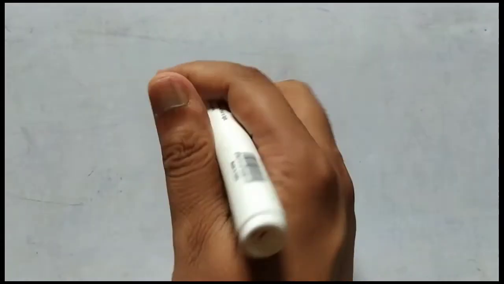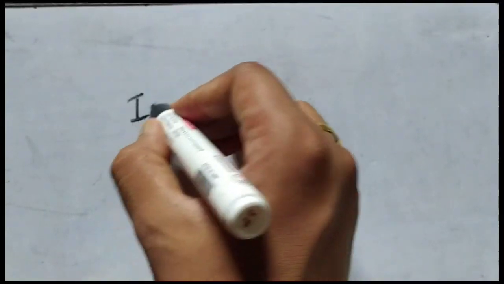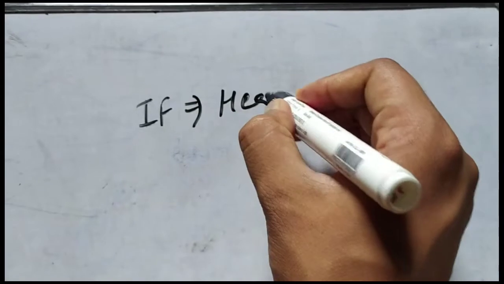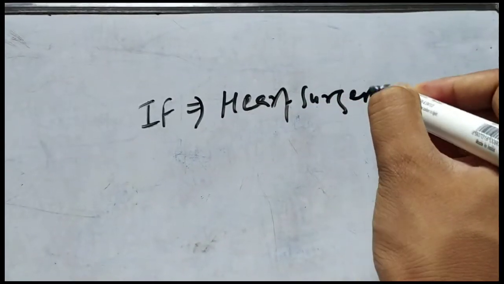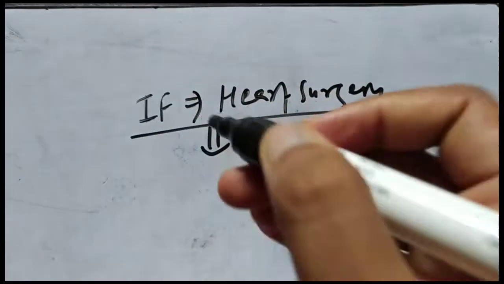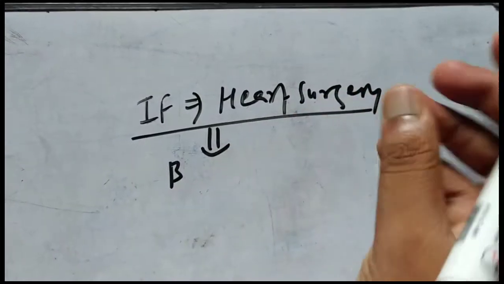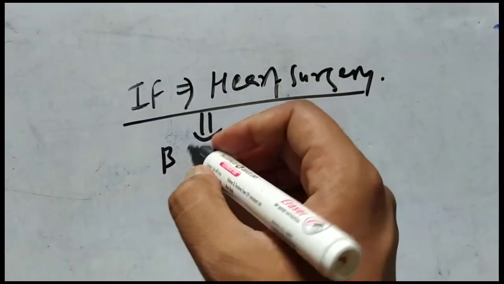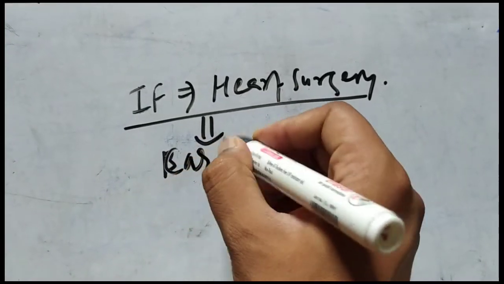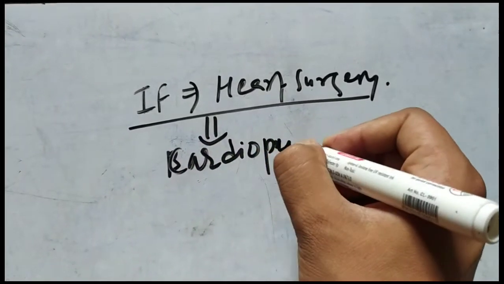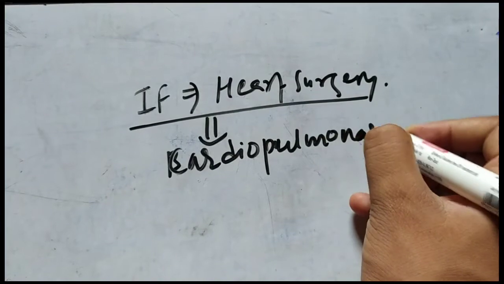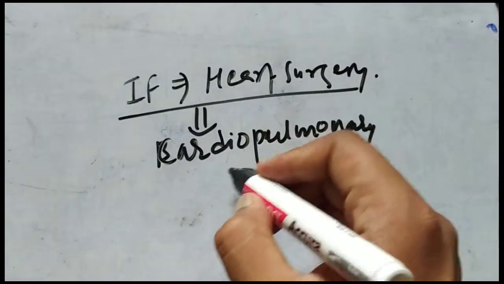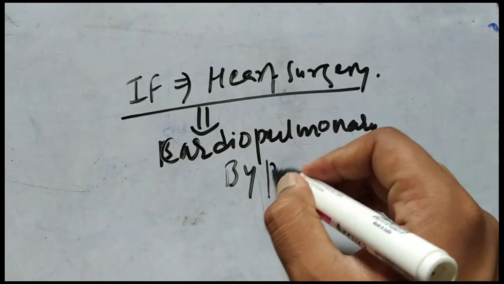Now let's suppose you are doing any kind of heart surgery. During heart surgery, one thing you have to keep in mind is that the blood is usually bypassed from the heart. The heart and lungs are bypassed into a machine known as the cardiopulmonary bypass machine, and this surgery is known as cardiopulmonary bypass surgery.